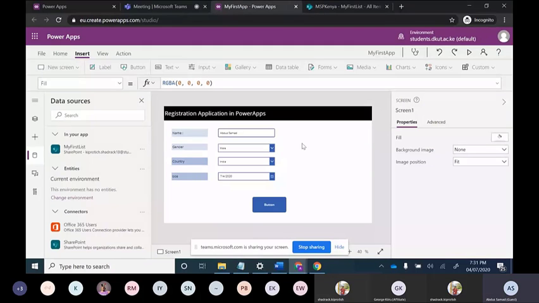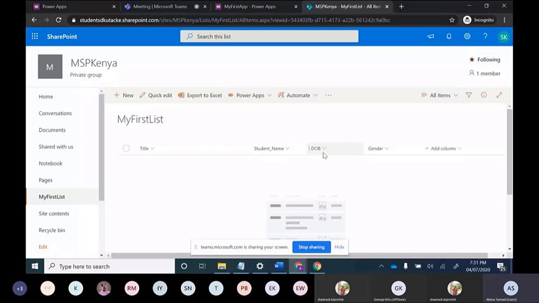So now we want to save this. Now we have changed our database. As you can see, earlier it was only title. Now we have changed it with the student name, date of birth, gender, and inside title we will put our country. Currently we are using this title column to put our country because the title column should have some item in it. Otherwise we will not be able to save this list. Okay, I will show you one error that will come up.